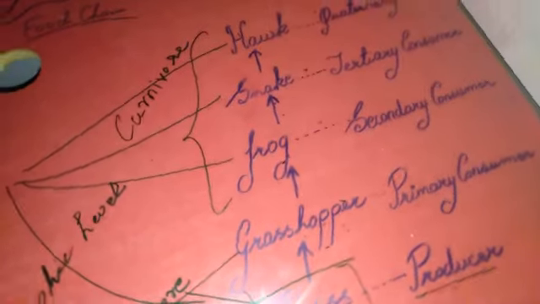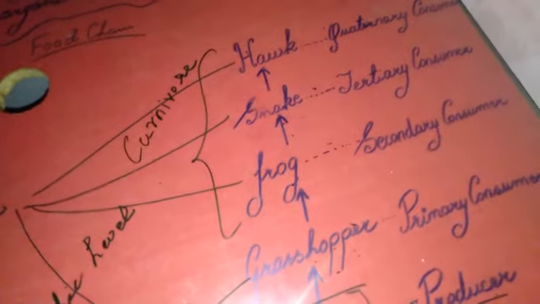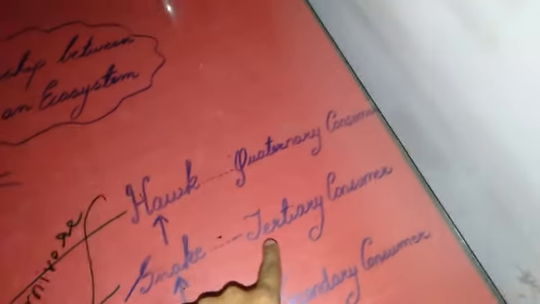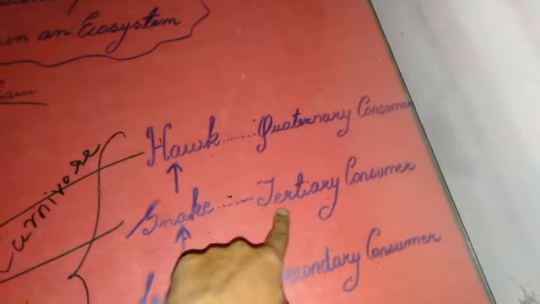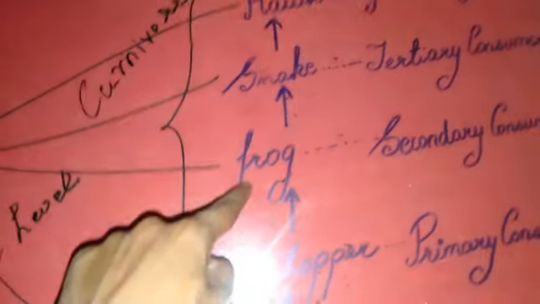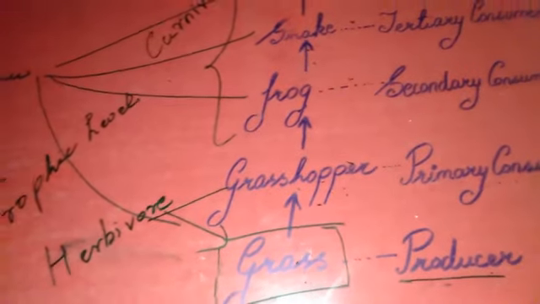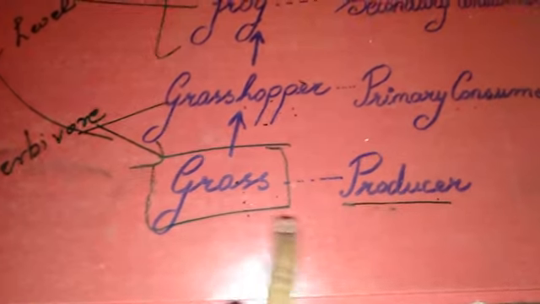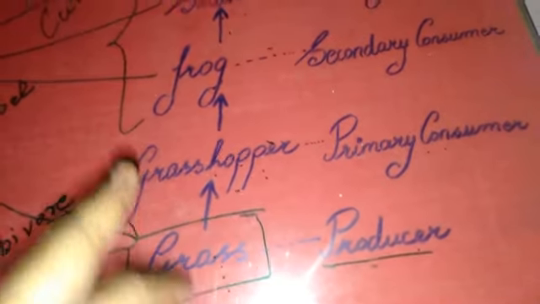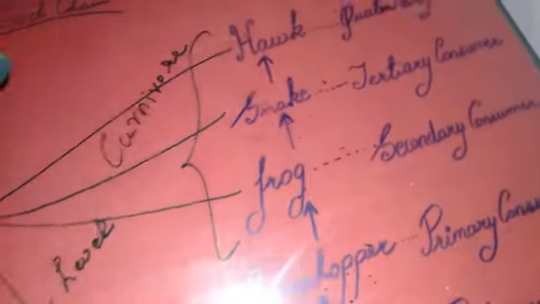One more thing, the trophic level of an organism is not fixed. In this particular food chain, a snake is occupying the trophic level of tertiary consumer, but in some other food chain it might be at another place, occupying the position of secondary consumer. So in a food chain, only the trophic level of producer is fixed. Green plants always come at the producer trophic level. The rest could change. Okay.